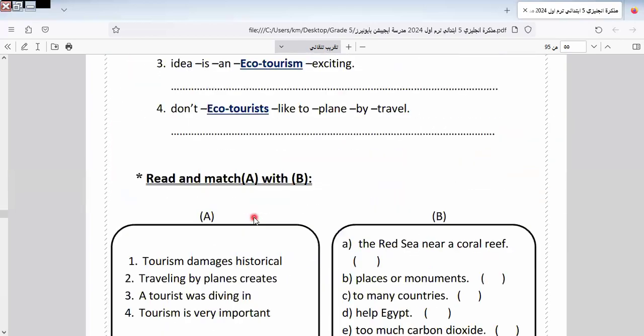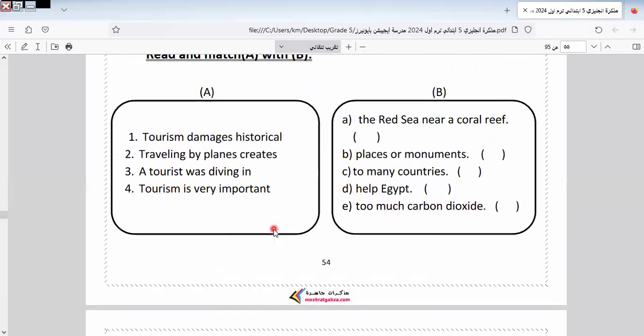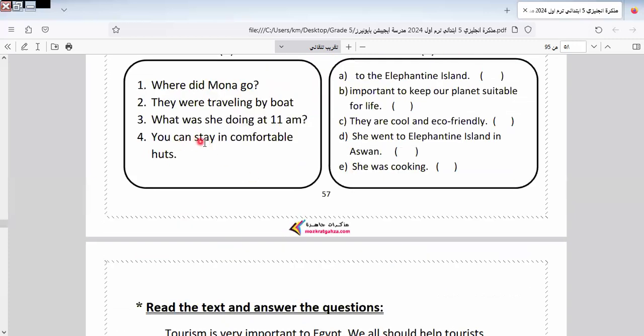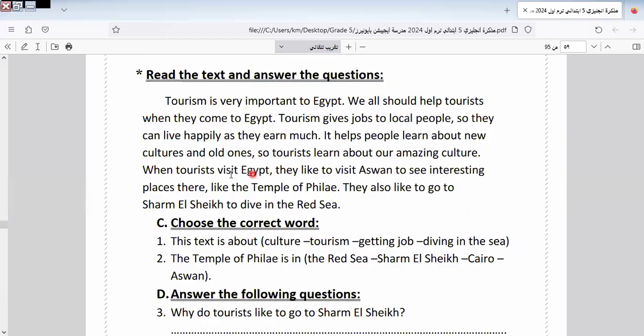Okay, it's correct. Here is you can stay in comfortable hands. Why? Because they are cool and friendly. So number 4 by number C. Let's go to another one.